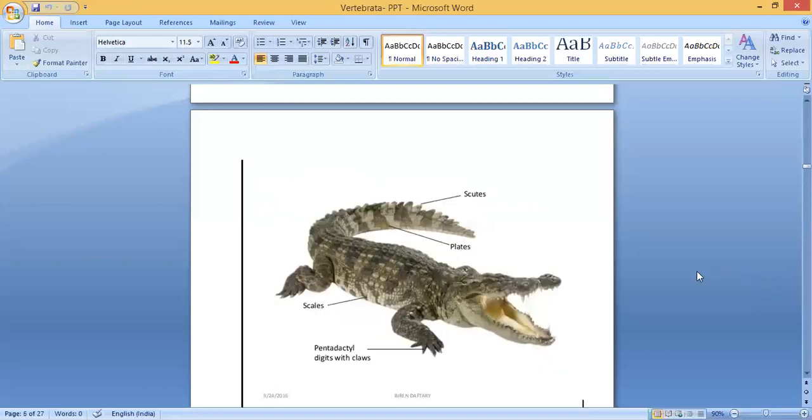I can show you here. See the skin, it's very dry. There are no glands. Glandular means the glands which produce some mucus substance. So it is not soft skin, it is very dry. You can see the scales. Fish have scales, and similarly they have scales here. You can also see some plate-like structures. These are the plates, and you can see pointer-like, thorn-like structures. They are called scutes. Clear? So they have scutes, plates, and scales. Here, pentadactyl digits with claws. Penta means 5. Pentadactyl digits 1, 2, 3, 4, 5 with claws, with nails.